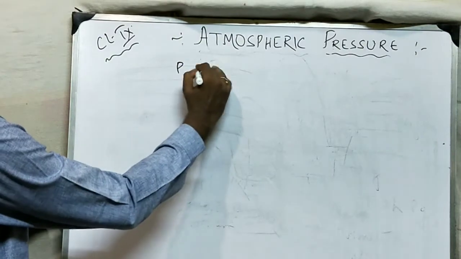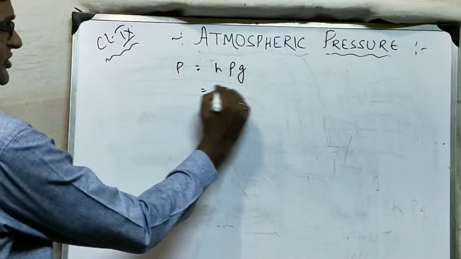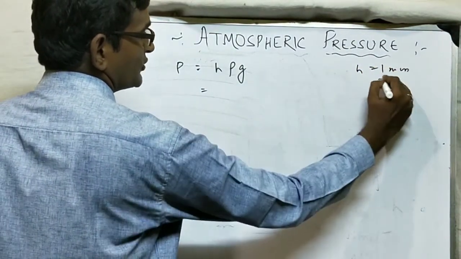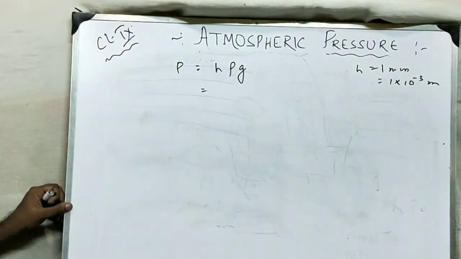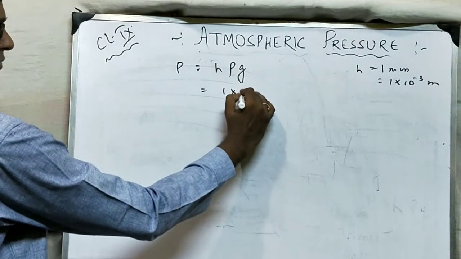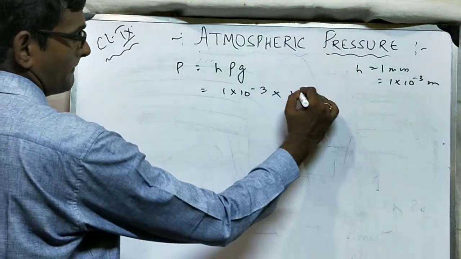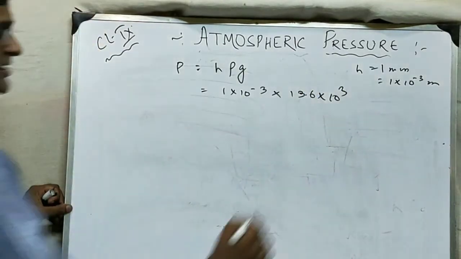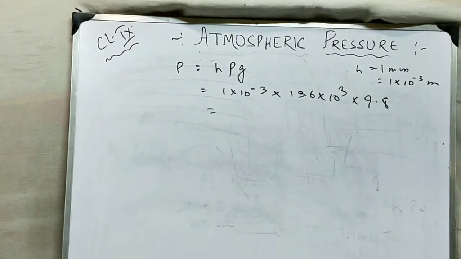Now, what we know is pressure equals h rho g. H is given as 1 millimeter, which means 1 into 10 to the power minus 3 meter. The density of mercury is 13.6 into 10 cube, and the g value is 9.8.